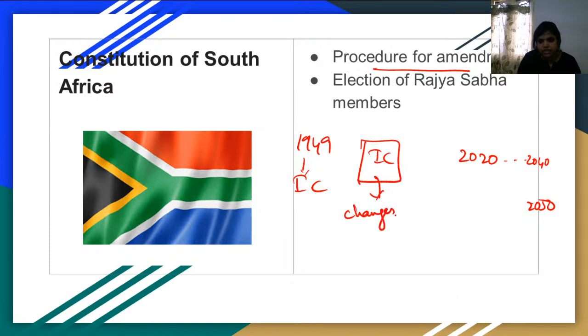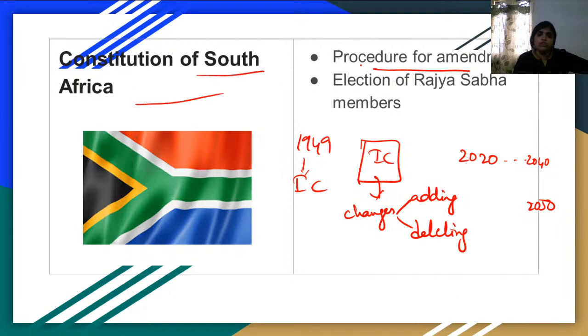When I say changes, it can be either by adding something new or by deleting what is existing. This process of changing the constitution, either by addition or omission, is taken from South Africa. The South African constitution has the process of how to amend the constitution. That procedure of amending the constitution we have borrowed from South Africa, and how the Rajya Sabha members' elections should happen is also from South Africa.